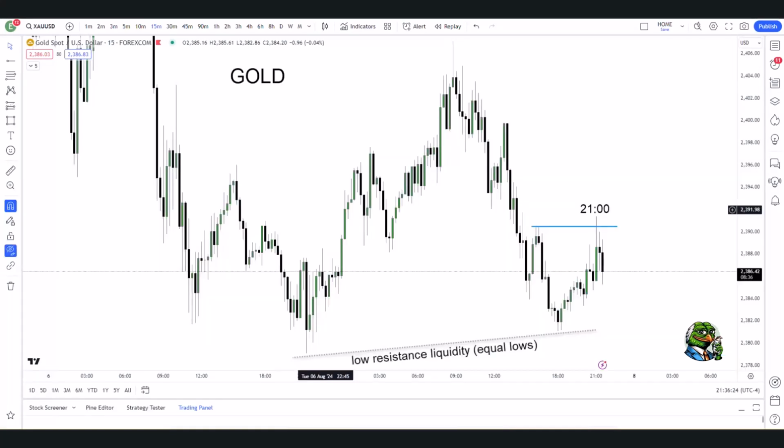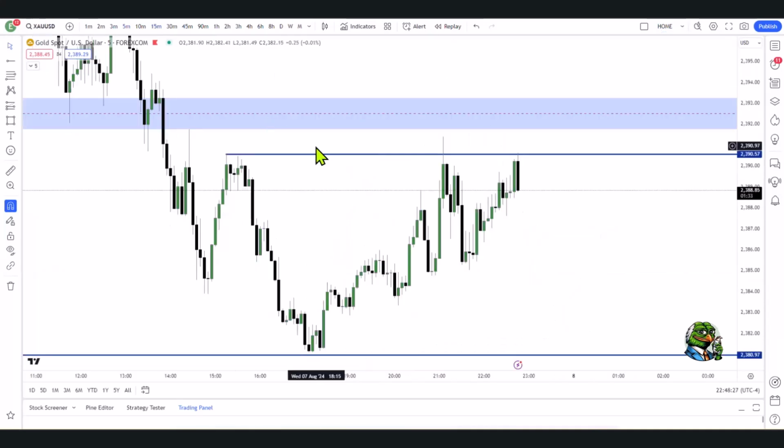Okay, at 9 p.m., which is the AZS session, we took out liquidity. That is the previous PM session highs, between that 2 p.m. and 3 p.m. And I believe we are headed lower. I think the immediate draw on liquidity will be the lows, as I've highlighted on the chart. That is the current daily low and the previous daily low, okay? And maybe even further, I think that original draw on liquidity I mentioned earlier down at 2350 might be in play, okay? But I'm not going to be targeting that right now.